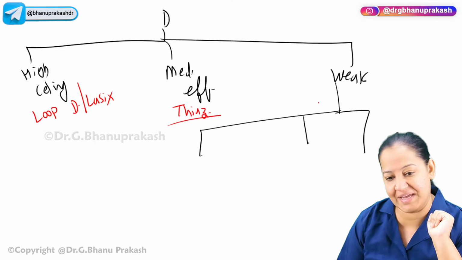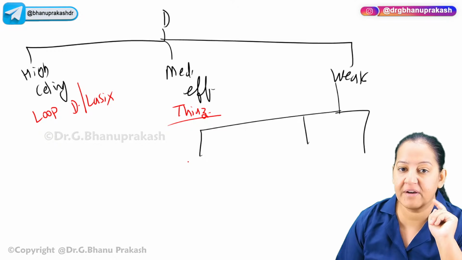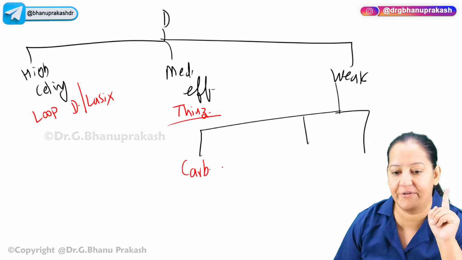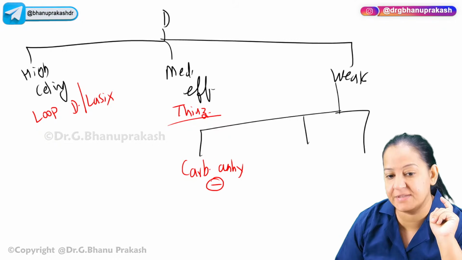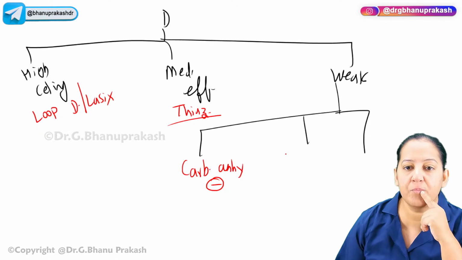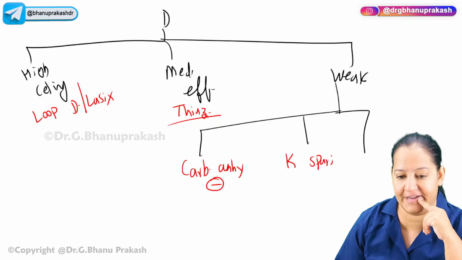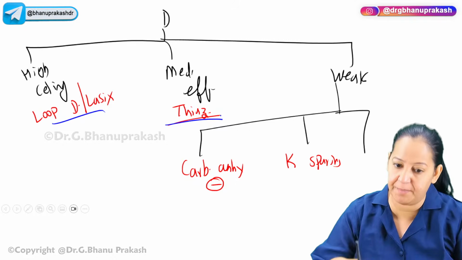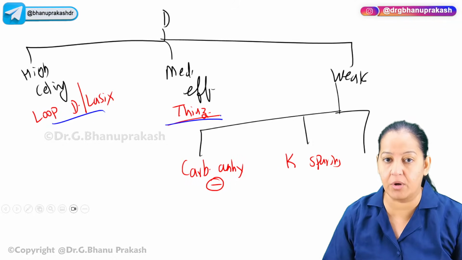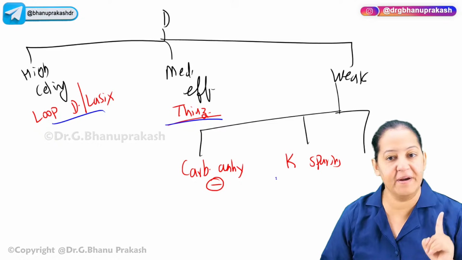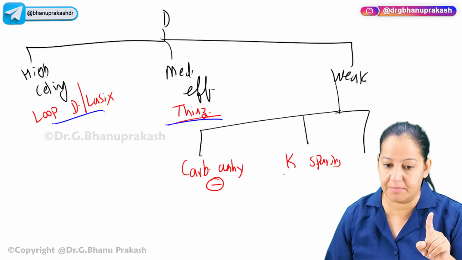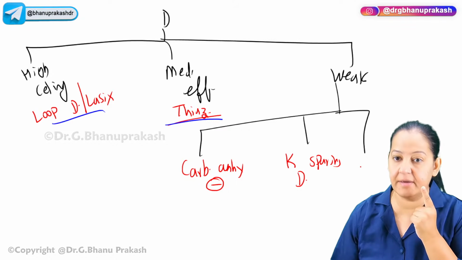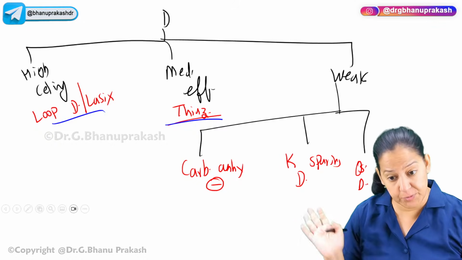In the weak, we have 3 categories. Number 1, carbonic anhydrase inhibitors. There is an enzyme known as carbonic anhydrase, and they are the inhibitors of carbonic anhydrase. Number 2, potassium sparing diuretics. Because loop diuretics as well as thiazides have a side effect: they lose potassium in the urine, so the patient has a risk of arrhythmias. But the potassium sparing diuretics will not lose potassium. The third and last category is the osmotic diuretics. They osmotically take water with them.